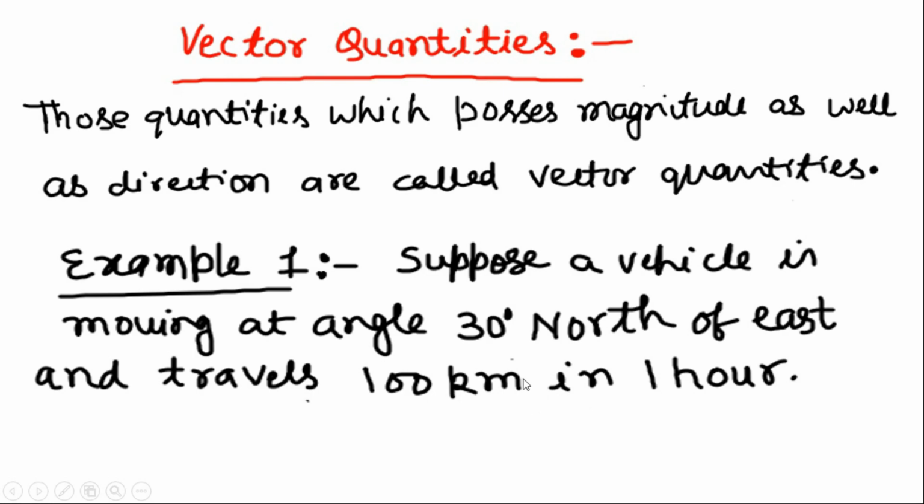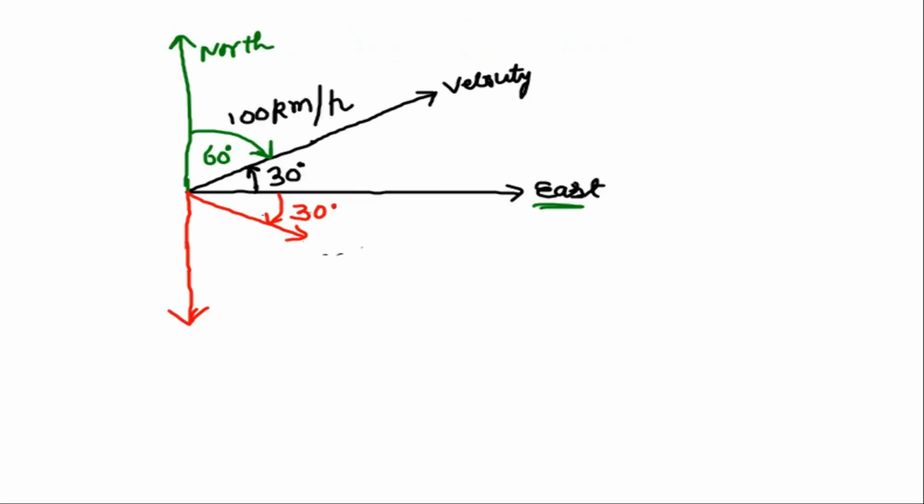Let us draw the diagram of this situation. In this situation, this direction is east and this is north. As per the question, the vehicle is moving at an angle of 30 degree north of east. So we will place our protractor along the east direction, and from there we will draw an angle of 30 degree toward the north direction, and then we will draw a line in this direction, and this direction will be 30 degree north of east.